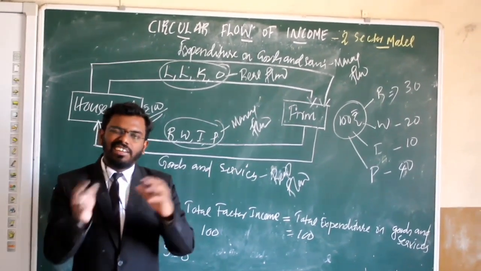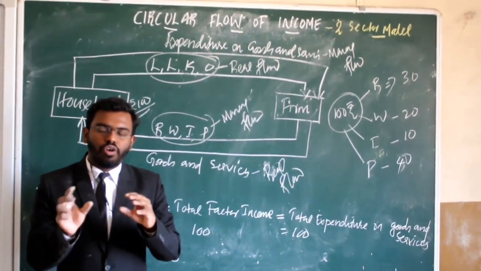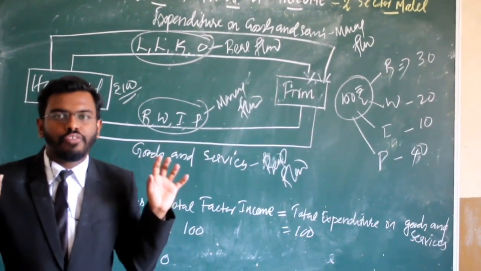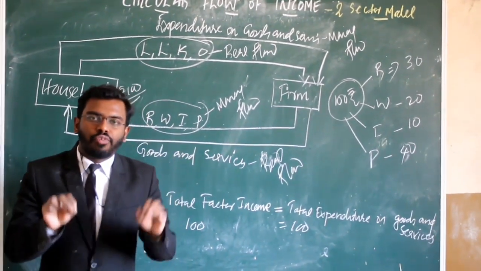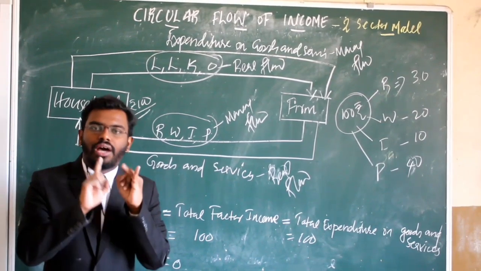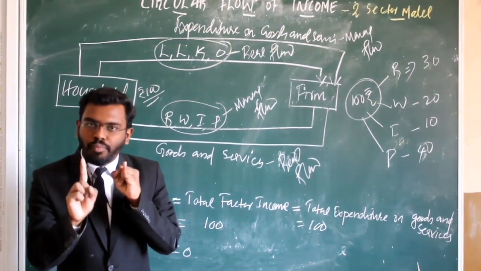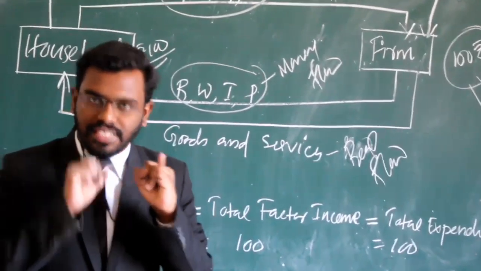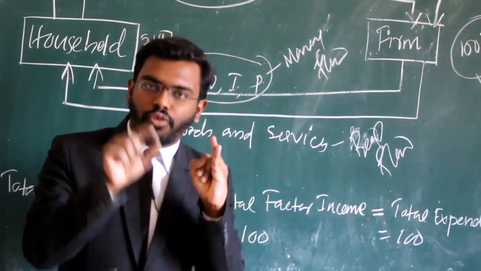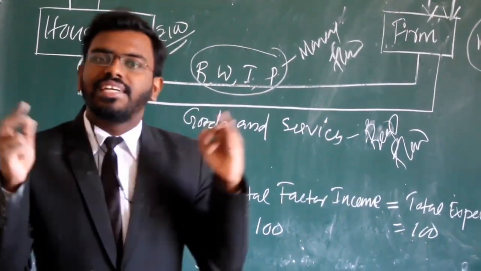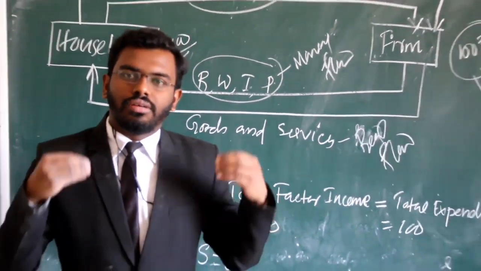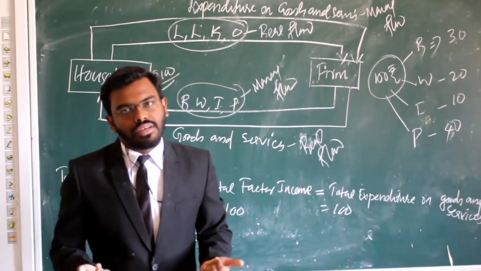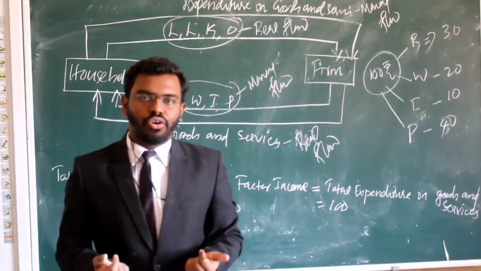This circular flow of income shows interdependence among different sectors of the economy, and this circular flow has two parts, real flow and money flow. Real flow means flow of goods and services in between different sectors. Money flow means flow of money among different sectors. Okay, so next chapter, that is national income accounting, we can discuss in our next video. Okay, thank you.